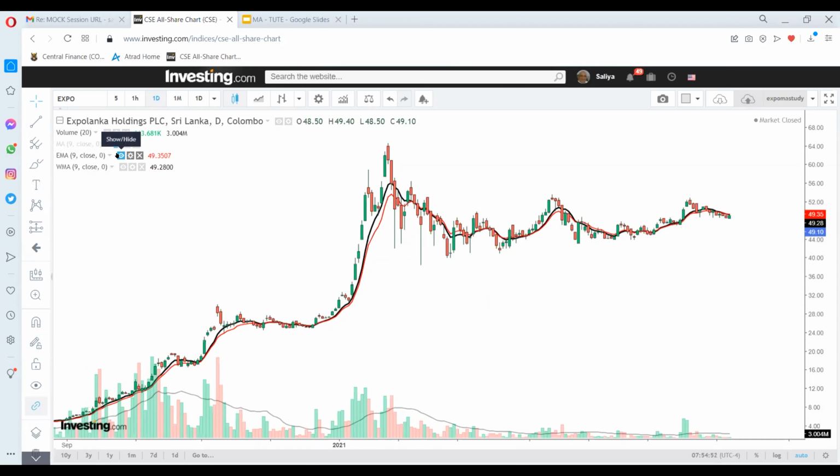So we'll shut the EMA 9 out, and this is the weighted moving average, right? So on the same basis, when the price crosses above, then you see the weighted average line is acting as a support, right? When the prices are uptrending, it acts as a support. When all the moving averages are like that. When the prices are trending down, it acts as the resistance line, right?